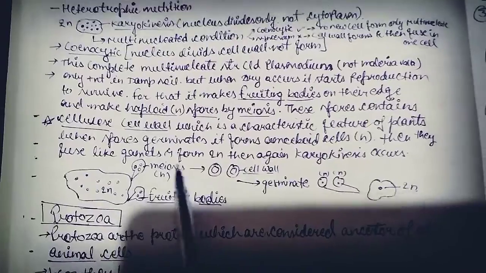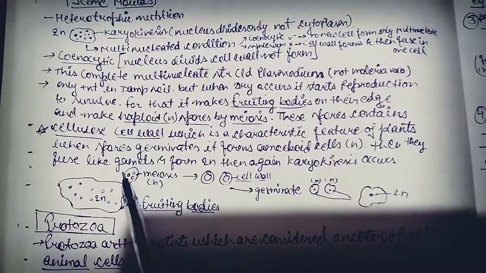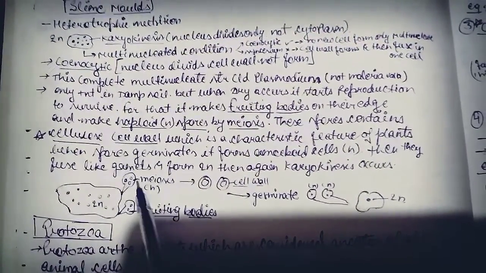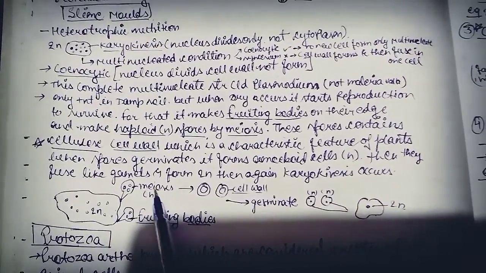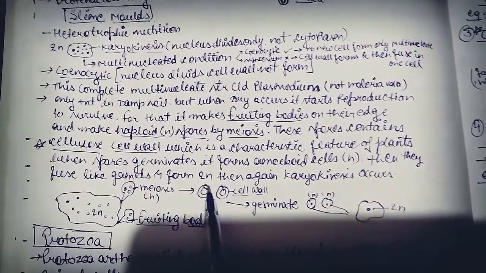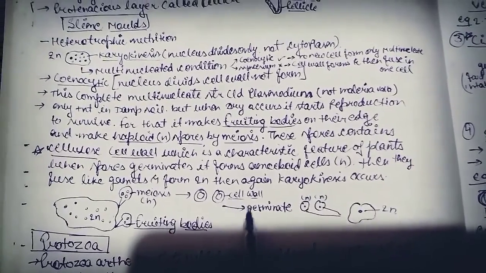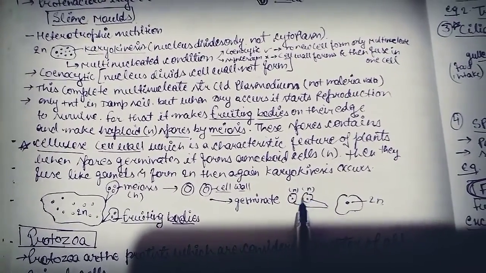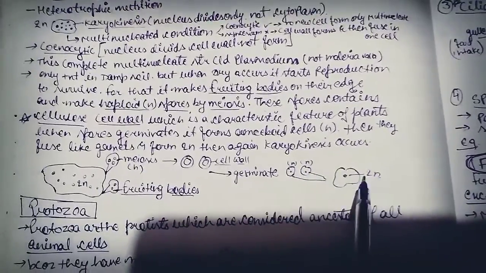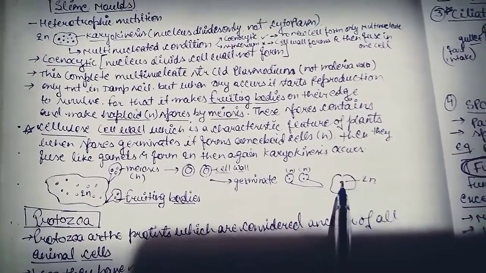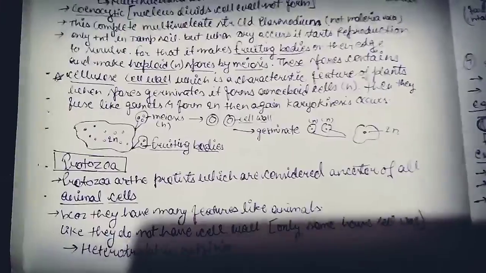So this is the 2N slime mold, and these are the projections upward. After meiosis, these become N. This is the cell wall of cellulose, and when it germinates, then N and N, these fuse and form 2N, and then again this nucleus divides and forms the multinucleated condition again.